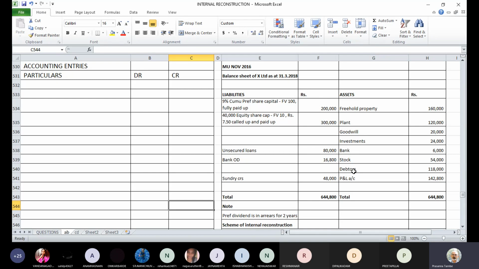Now what the company has done is to make the final call of 2.5 per share in respect of these 40,000 shares and then receive that amount. And thereafter, after you make the shares fully paid, there is a process of capital reduction where these shares are reduced to 5 rupees per share. So let us pass the entries accordingly. First, the company has made a call of 2.5 per equity share for 40,000 shares. So the entry will be equity share.